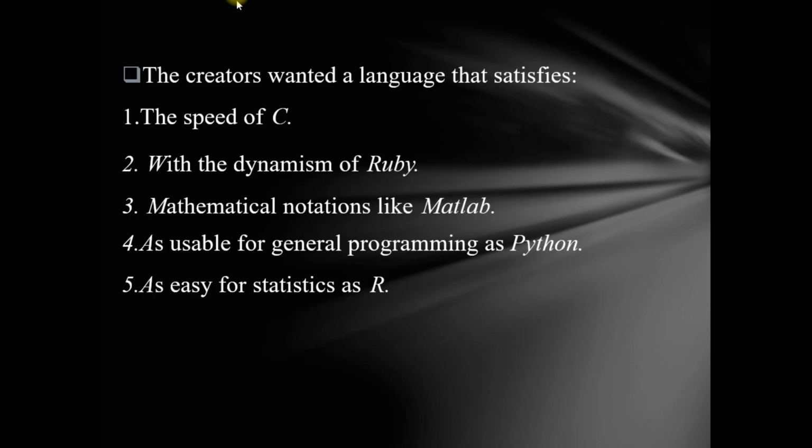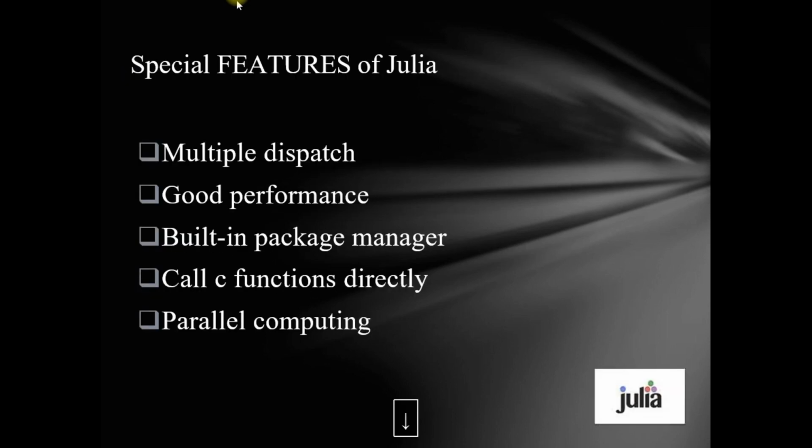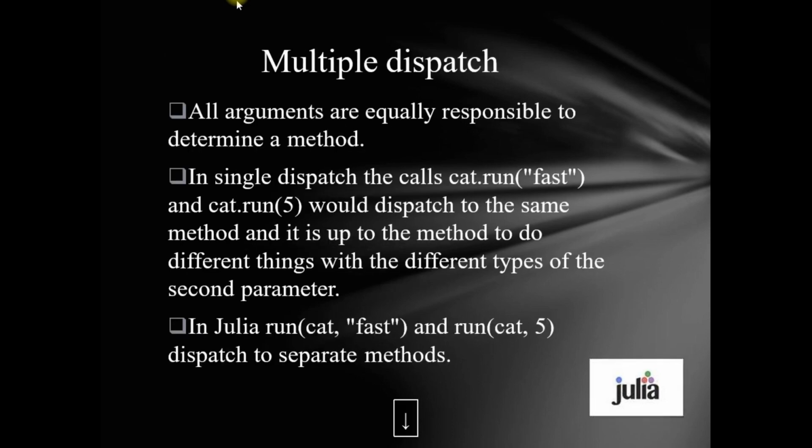The creators wanted something that satisfied the speed of C with the dynamism of Ruby, mathematical notation like MATLAB, as usable for general programming as Python, and as easy for statistics as R. These were the things they were expecting from Julia. And now the special features of Julia: multiple dispatch, good performance, built-in package manager, calling C functions directly, and parallel computing.